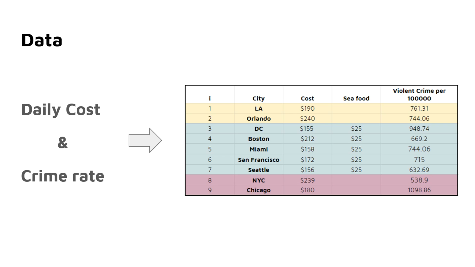For this table, the first attribute is the average cost in each city per person for one day. This includes the hotel cost, food cost, and potential visit cost related to the specific city. Also, we will eat seafood at coastal city, so there is a fixed cost. Next, the second attribute is the violent crime rate.